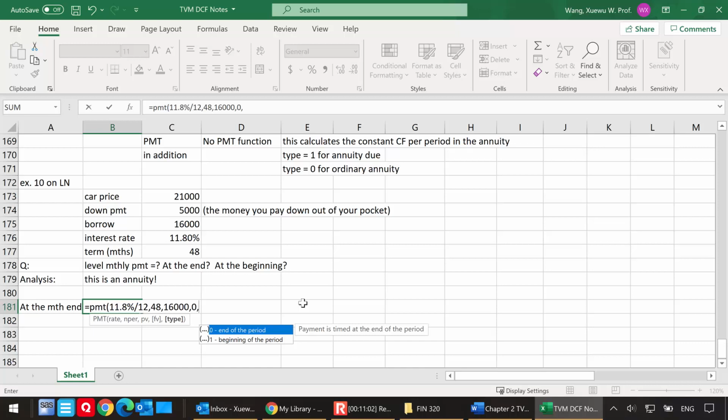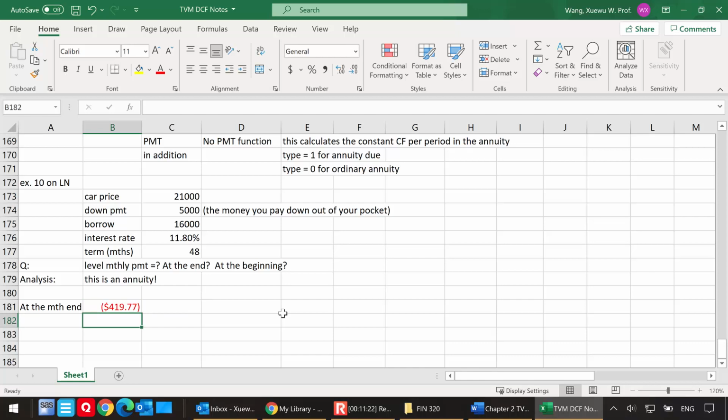And we're talking about the month-end payment. So in this case, Excel is saying if you're making these cash flow payments at the end of every period, you put down a 0. 0 is for end of the period. If you do that, this will get you your constant monthly payment, that's $419.77.